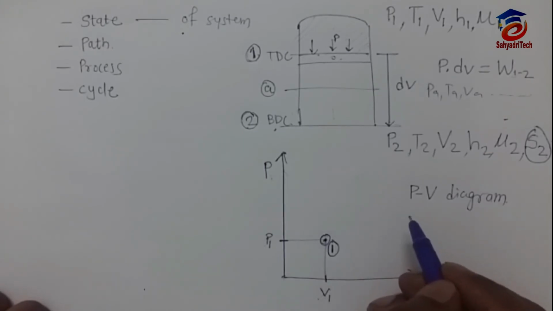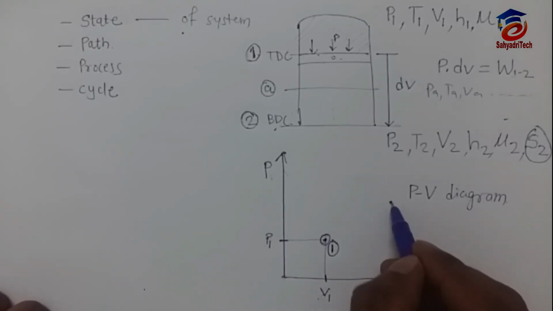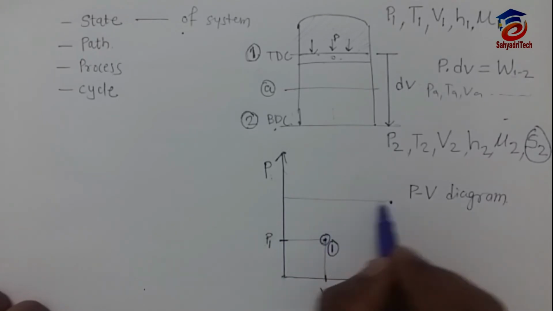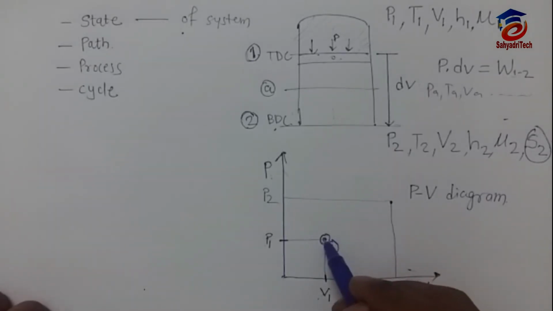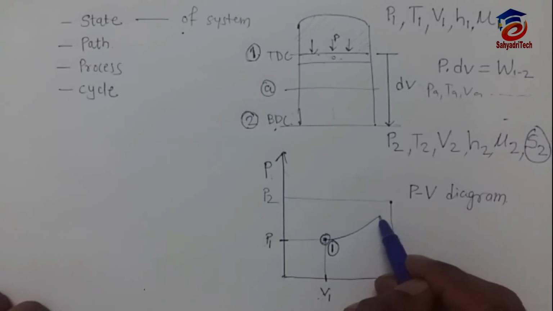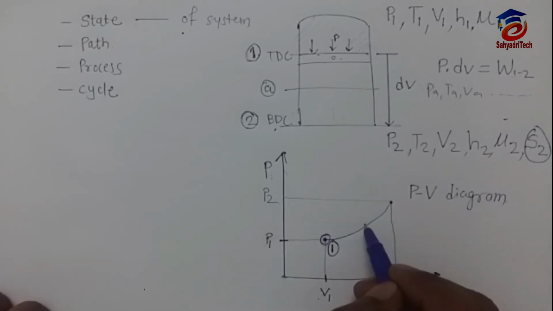In condition 2 the pressure has increased up to P2, and the volume has increased up to V2. So this way, parabolically, it has changed from 1 to 2.